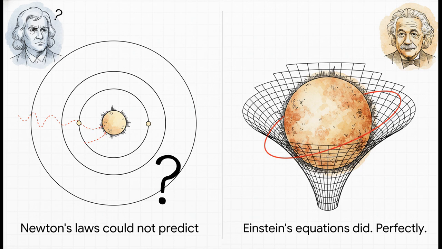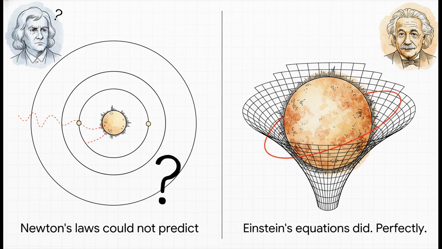Scientists tried everything to figure it out. They even made up a whole new planet, thinking its gravity was the cause. But nothing worked. And then along comes Einstein with his new equations. He runs the numbers, and what happens? His theory predicts the wobble perfectly.